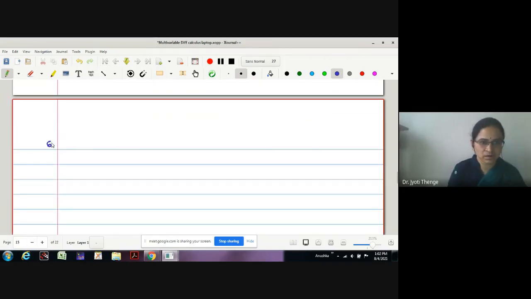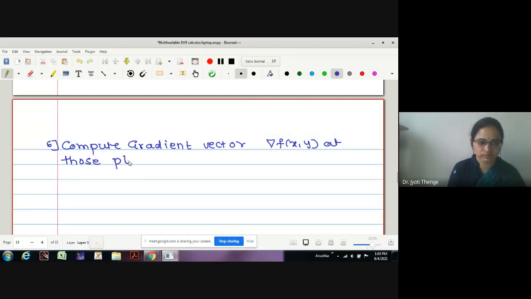Number 6. Compute the gradient vector del f xy at those points in R2 where it exists. What is the nature of the function then? Gradient vector is asked. Therefore, as it is a function of two variables, the domain is of the type R2 and this is a real valued function.